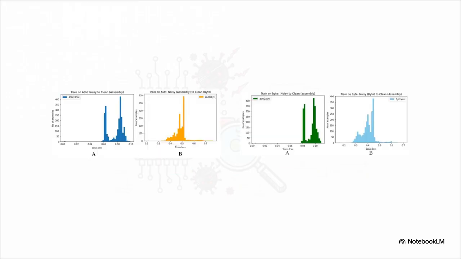Once that noise is introduced, the results are just undeniable. The denoising autoencoder trained on noisy assembly data is perfectly capable of producing clean assembly data, but when it's asked to reconstruct clean byte data from noisy byte data, the loss jumps from around 0.08 all the way up to 0.5. And the exact same failure happens in reverse. Even after completely ruling out random noise as an excuse, the model still failed spectacularly to reconstruct the opposite file type. This definitively proves the feature disparity is real, guys. It is not noise, it's fundamentally unique data.